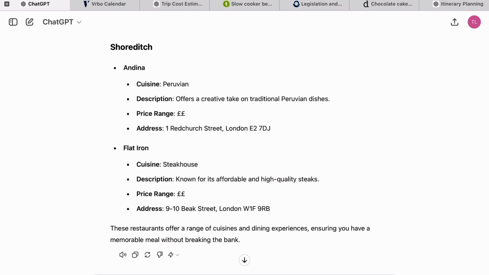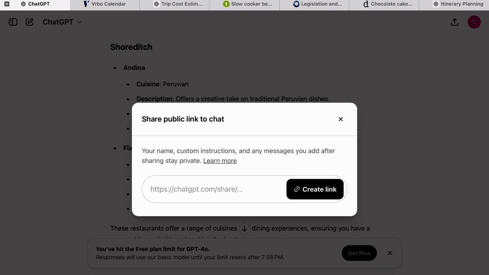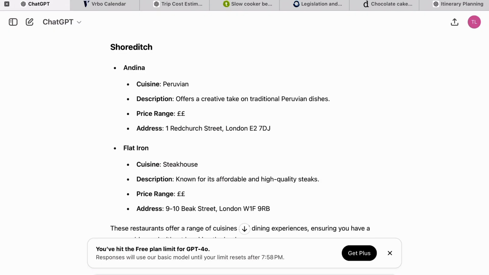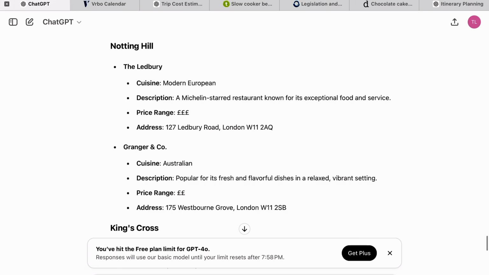And you can click on this arrow up on the right hand side. There's the arrow. If you click on that, it will actually allow you to extract the link that you can then send on to perhaps your family members or other friends to keep a record of the chat that you've had. So super useful. I hope that this gives you an idea of how you can use ChatGPT to plan your travel.